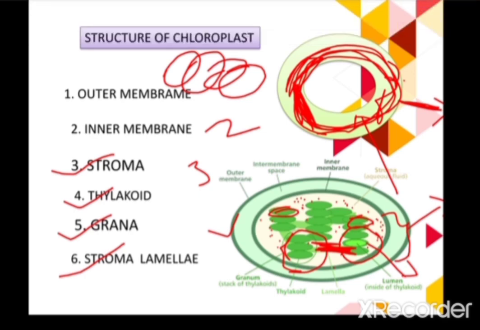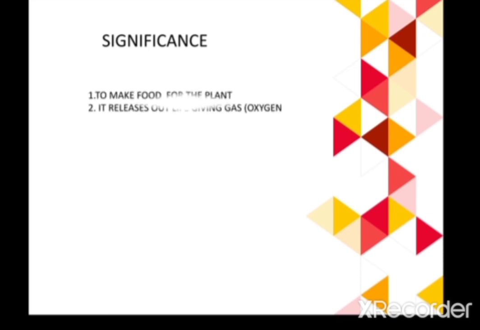If we are talking about the significance of the chloroplast, what is the importance of the chloroplast? We all know that the chloroplast contains the pigment chlorophyll, which is very essential for the process of photosynthesis, and that's why we can say that the chloroplast helps in making food for the plant.